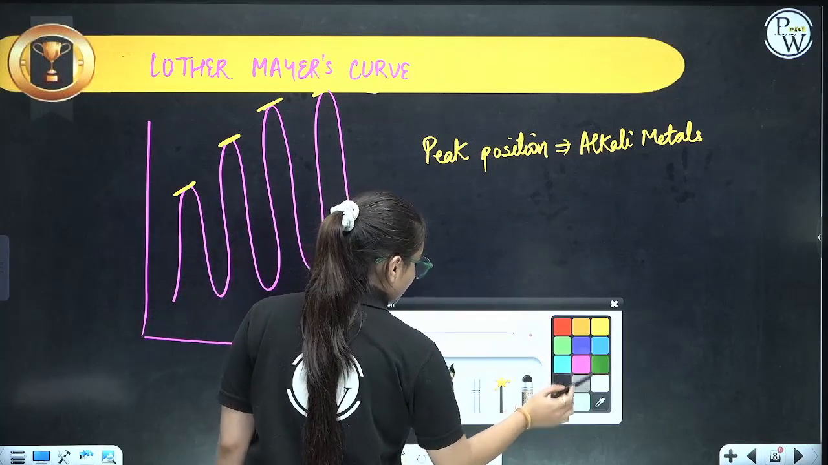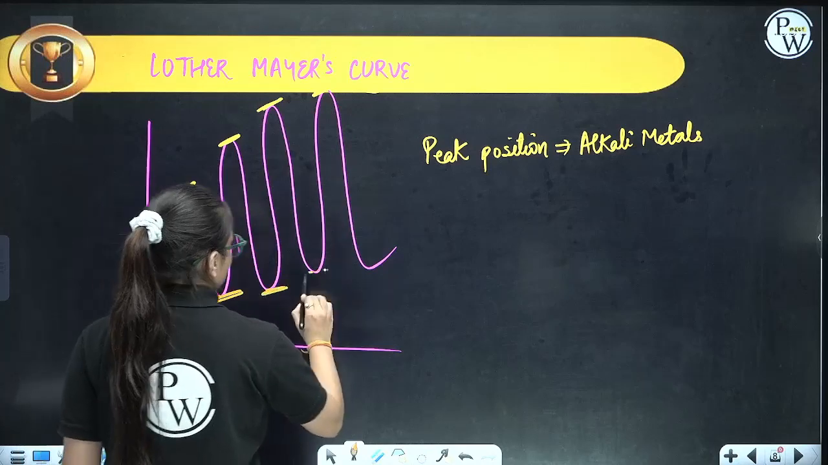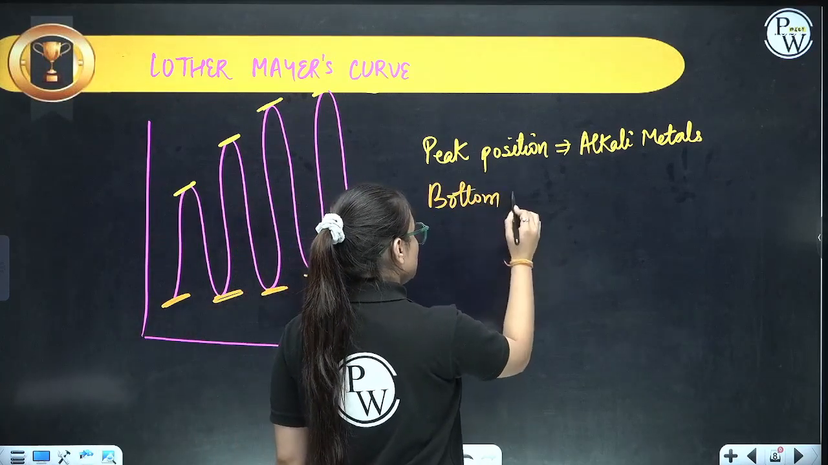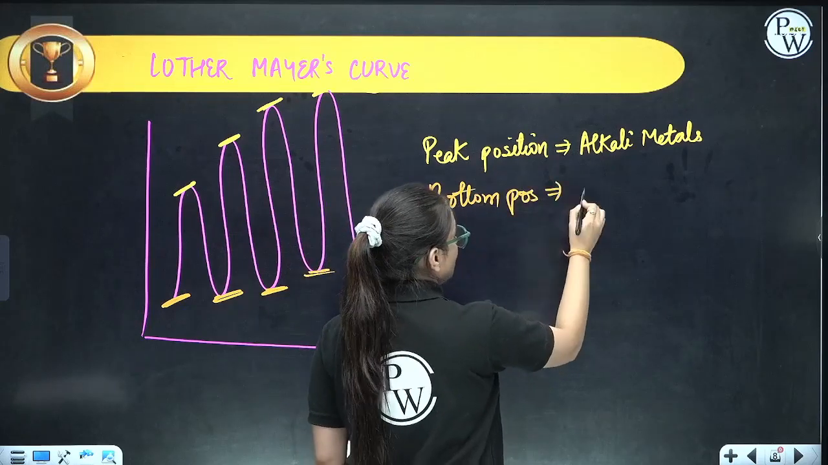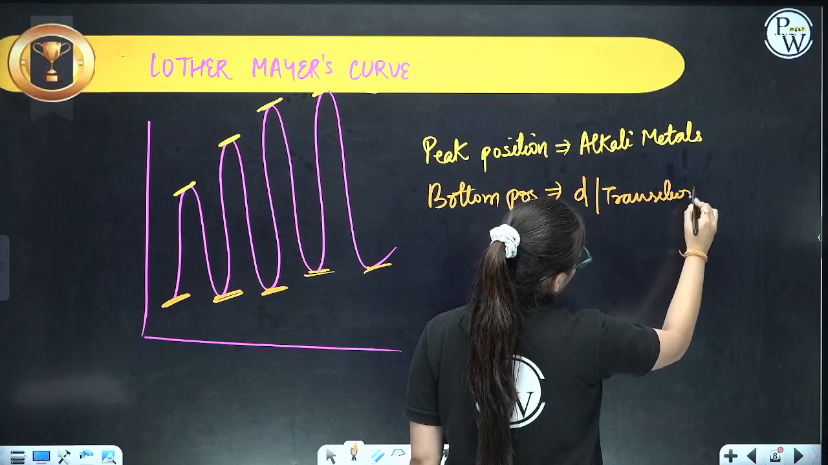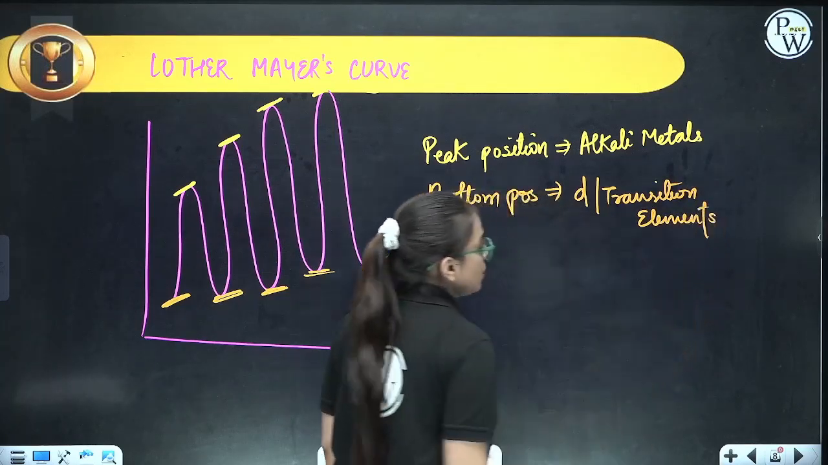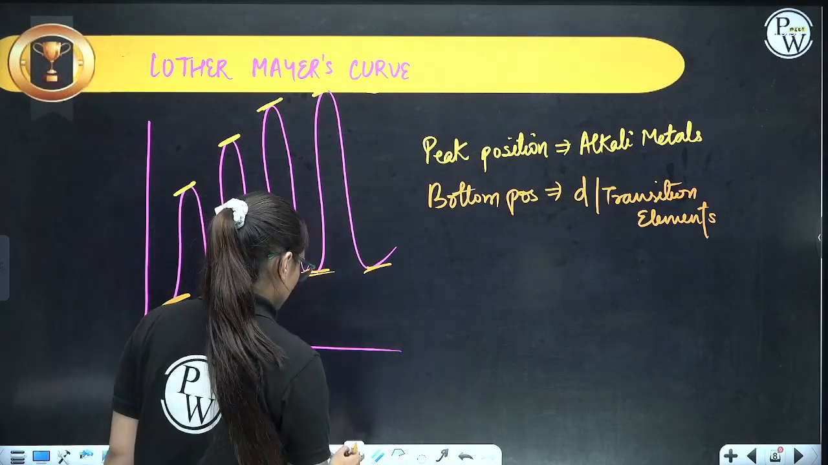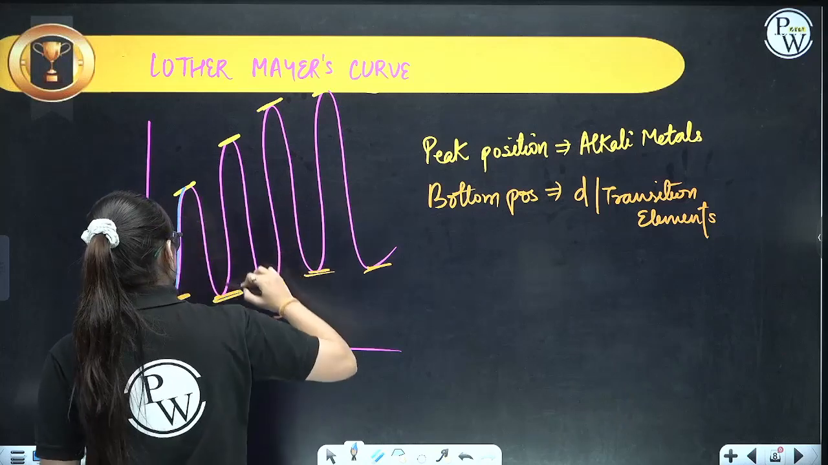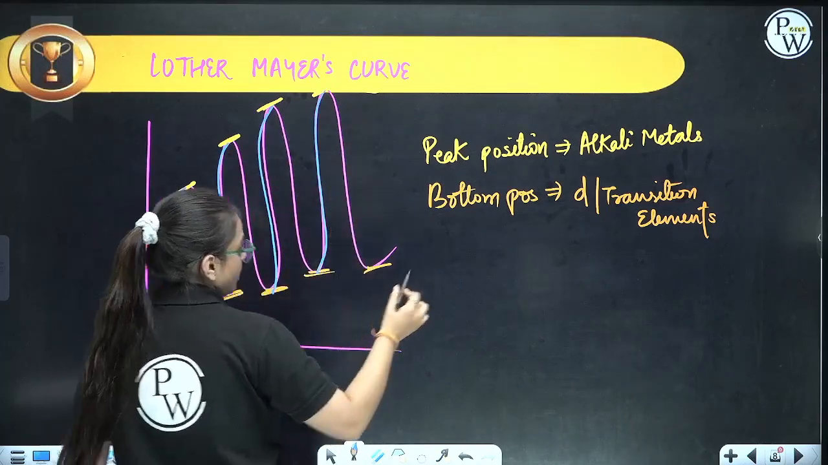Then all the bottom positions were held by the D block or the transition elements. Then comes the ascending position. This is ascending.